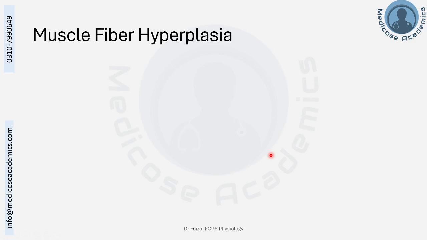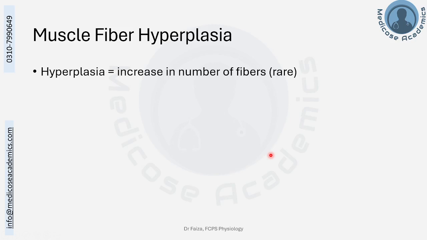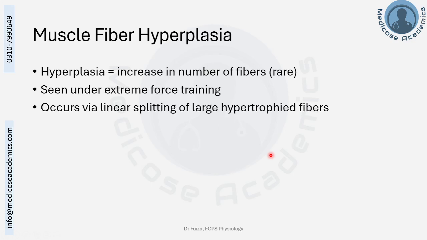Muscle fiber hyperplasia, a fourth type of muscle fiber remodeling. This is increasing the number of the muscle fibers, whereas hypertrophy was increasing the size of the muscle fiber. Now, hyperplasia, increasing the muscle fiber number, is very rare, not a daily routine phenomenon. This is seen under extreme force training and will occur via the linear splitting of the large hypertrophic fibers. For example, there was a muscle fiber like this, it hypertrophied to this, and after a limit, it will split into two.